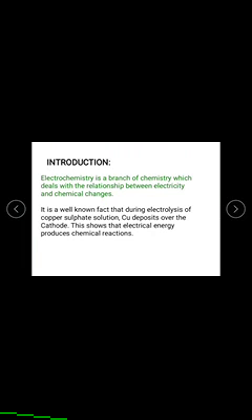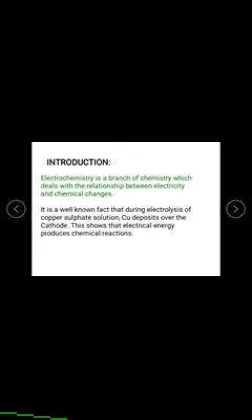First of all, we have to know what electrochemistry is. Electrochemistry is a branch of science which deals with the relationship between electricity and chemical changes.